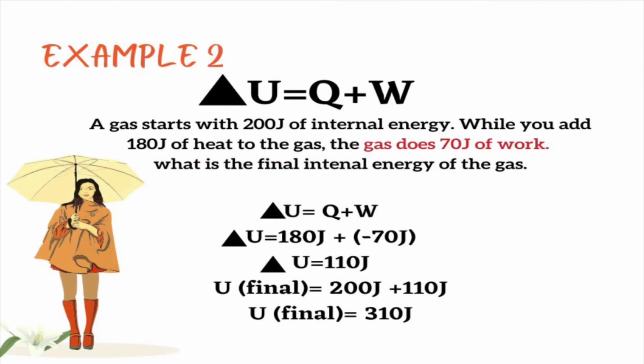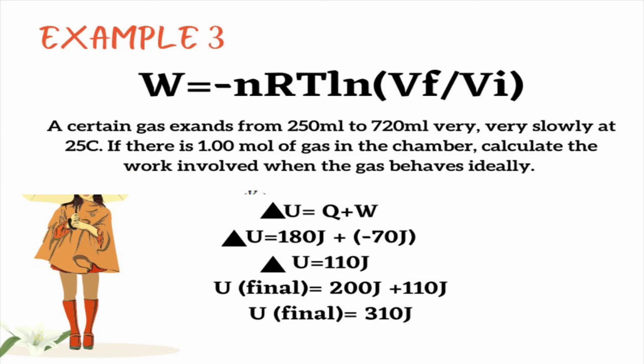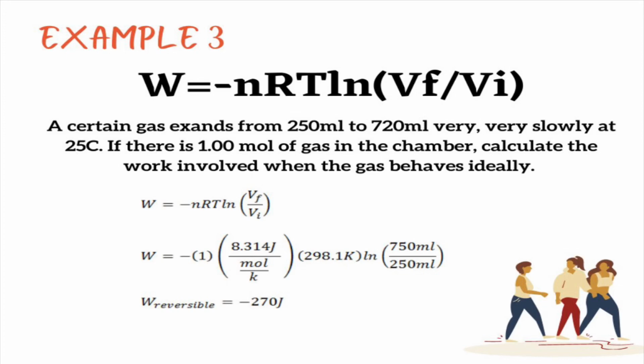Let's look at example 2. A gas starts with 200 joules of internal energy. You add 180 joules of heat to the gas, and the gas does 70 joules of work. That means work is done by the system, so you will have a negative W. What is the final internal energy of the gas? You put the values from the question into the equation, and you will get the answer.